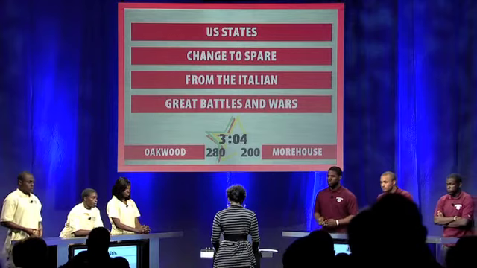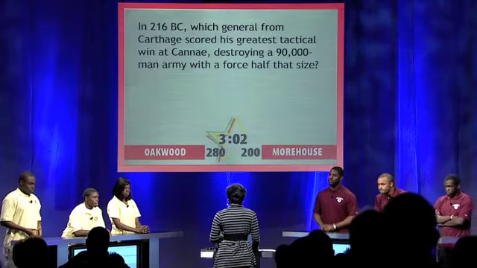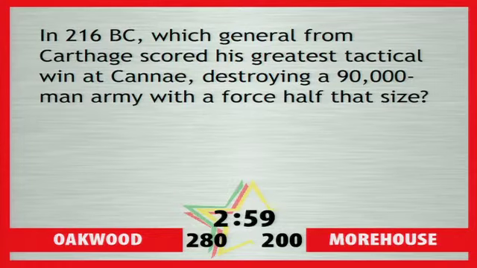And second, he first found fame as an aide to which U.S. general who led U.S. forces in World War I? Pershing. That's correct. For 10 out of 20. Great battles and wars category. In 216 BC, which general from Carthage scored his greatest tactical win at Cannae, destroying a 90,000-man army with a force half that size?